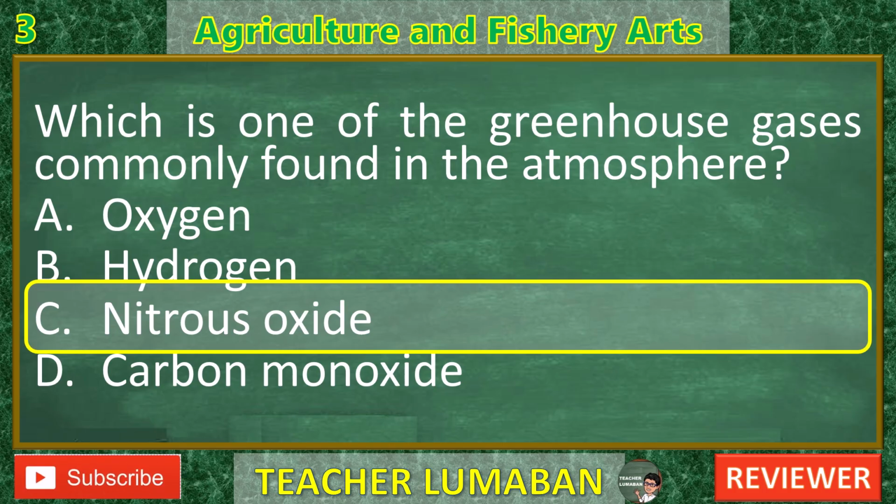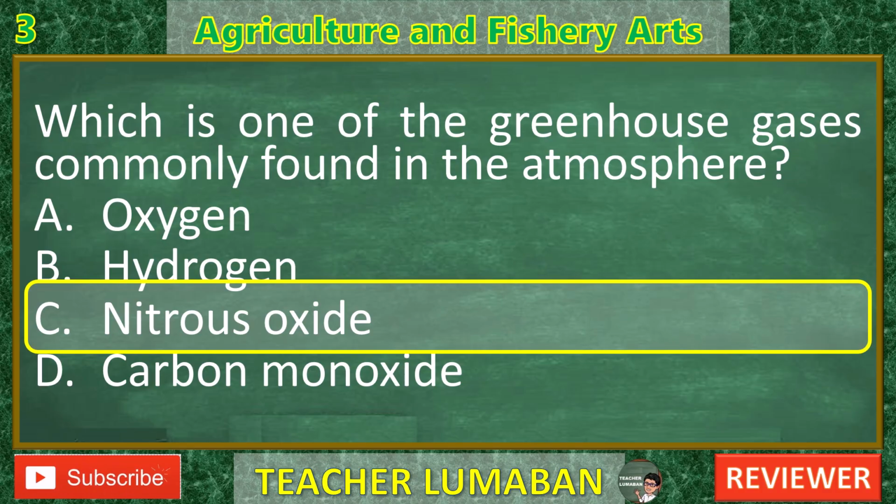C. Nitrous oxide. Correct. Nitrous oxide, N2O, is a potent greenhouse gas. It is released from agricultural activities, especially from fertilizers, as well as from burning fossil fuels. It contributes to global warming and also destroys the ozone layer.